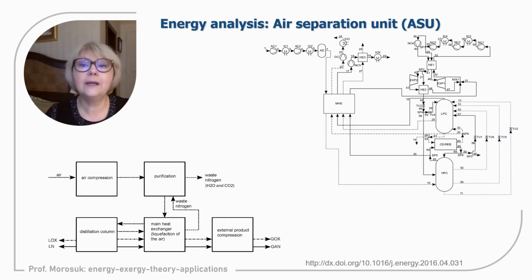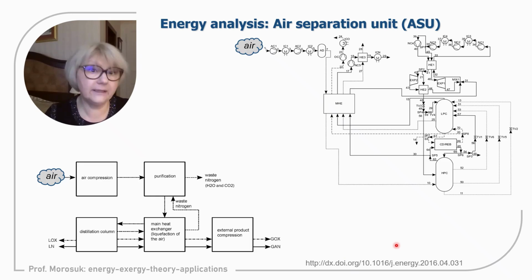Another example, air separation unit. It is a cryogenic system, a cryogenic air separation unit, and definitely all of its systems operate below the temperature of the environment. An air separation system can be very complex, and we can abbreviate our discussion using several blocks. So air is coming, environmental air without pre-handling, coming directly from the environment.